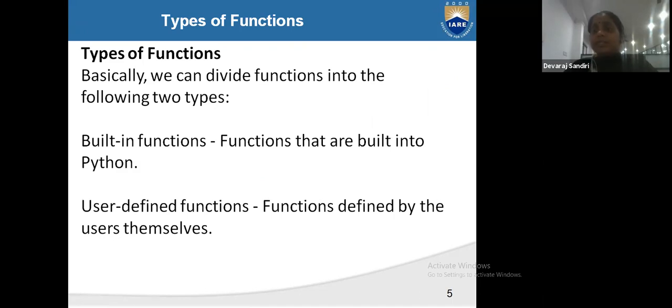Yesterday we completed strings, where the in function checks whether something is in the original string. Whatever functions we are using, like the print function, the range function, these are all called built-in functions. We cannot change those, but user defined functions we can create with our own names.